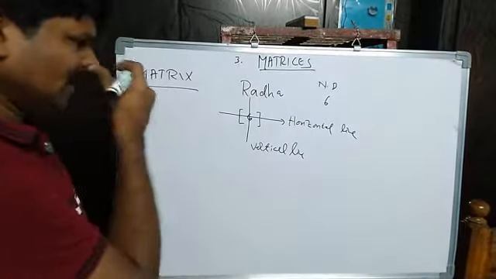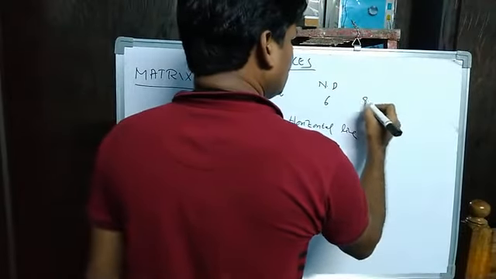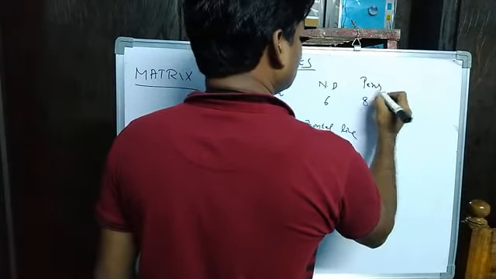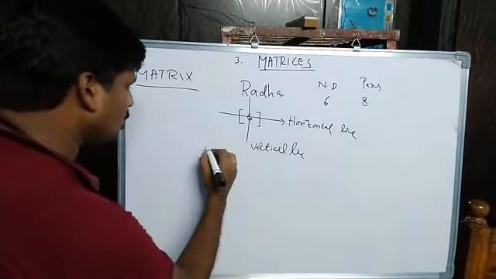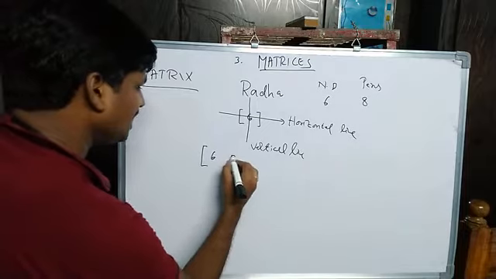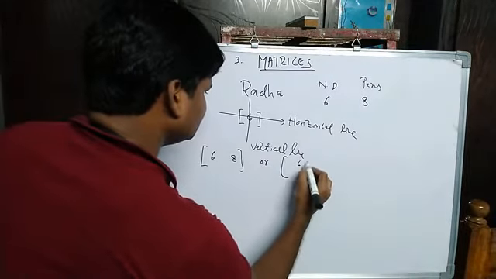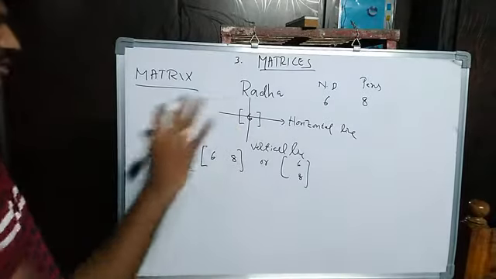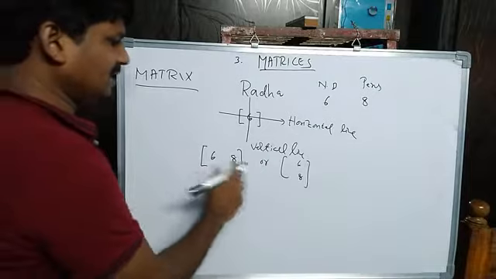Okay. Not only this. Suppose Radha has 6 notebooks and 8 pens. Then how will you arrange this information? I am going to arrange it in this manner: 6, 8. Clear? Whatever information is given to us, I arrange it in these square brackets, like 6, 8.